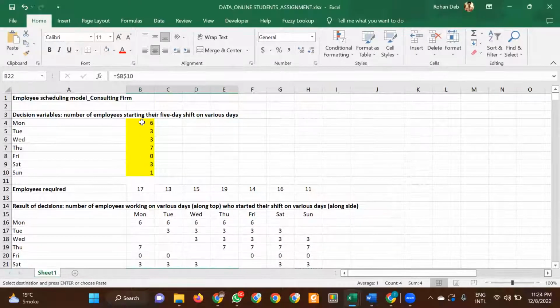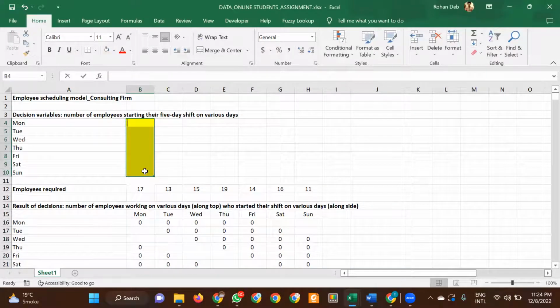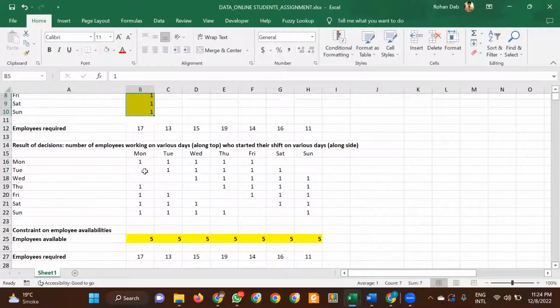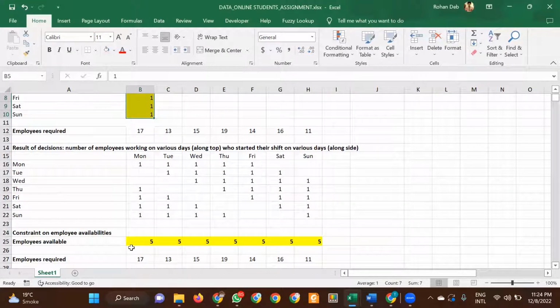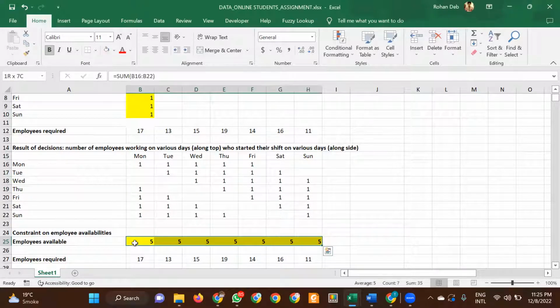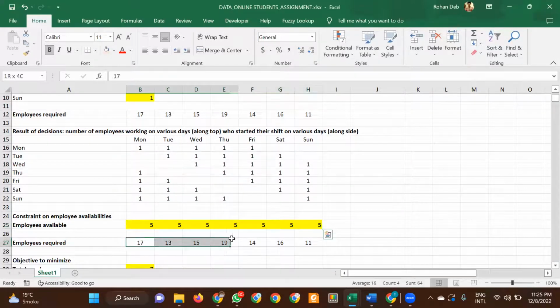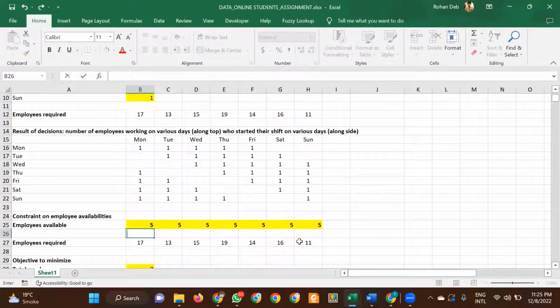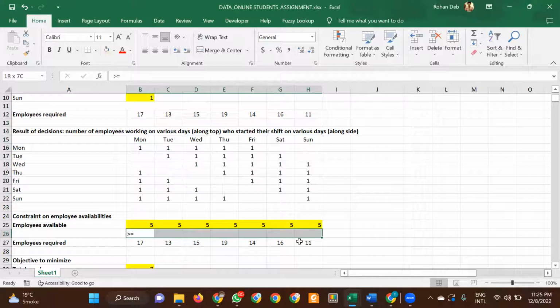Okay, now let me just delete these variables because this was given as Solver. I'll just put one just in case. So what we have to do is put a sum function over here. This will put the sum of all the people who are on Monday like this, and copy that function here. Now this total should be equal to 17, 13. So this should be not equal to, but this should be at least, sorry, greater than equal to, because this is the minimum number of employees that are required. So in all these cells, it should be greater than equal to.